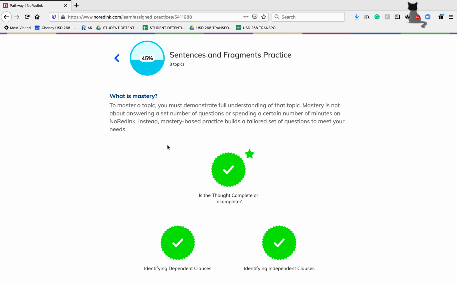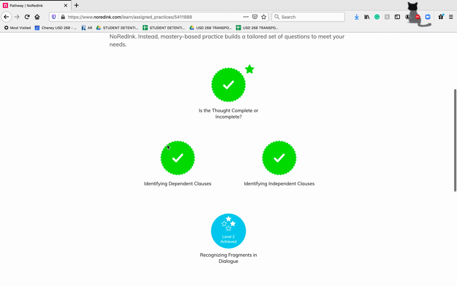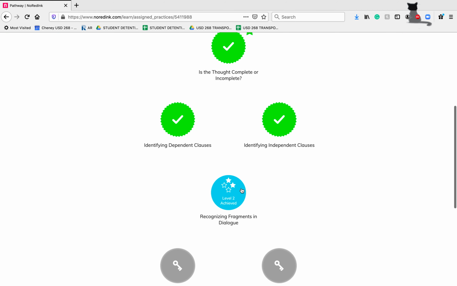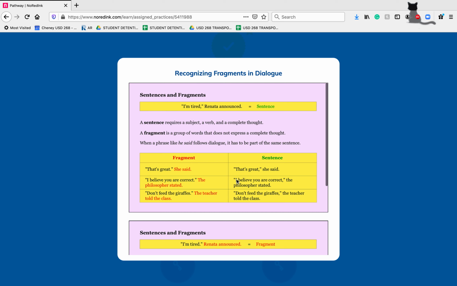Today we're going to be continuing on with our sentences and fragments practice. Today we're going to be looking at recognizing fragments in dialogue. So we need to start with what exactly is dialogue, and these are the things that we have someone saying in our sentence, and they're normally written with quotation marks around them.